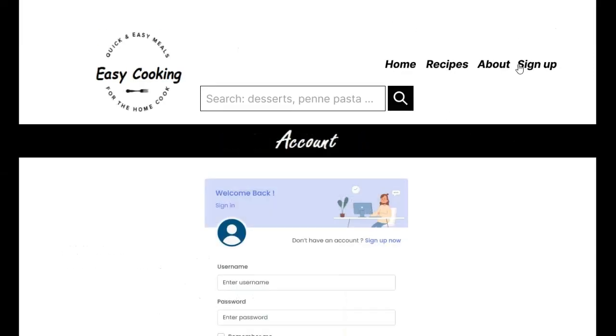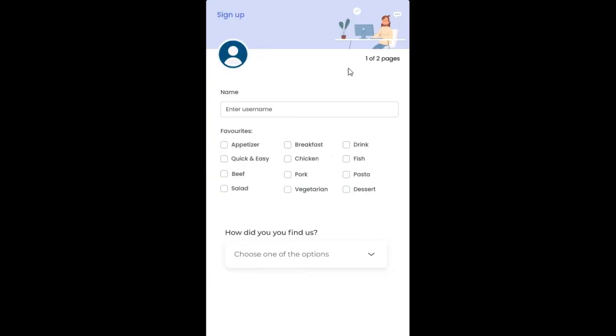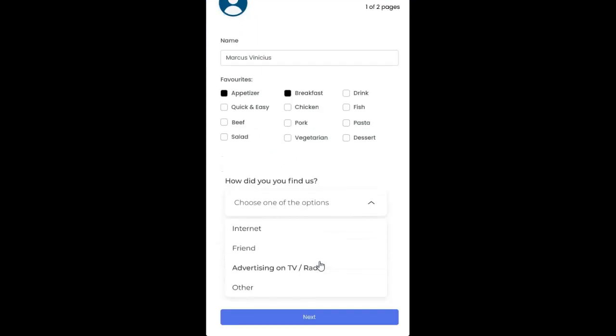And I would like to mention as well, for example, if you don't have an account, as expected, we can sign up. From this page, we can include your name. You can check which kind of recipes you are interested in. We can include some extra information that is required, for example, advertising, TV, radio.